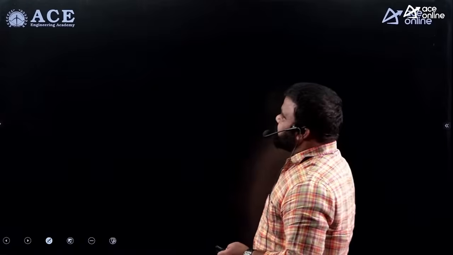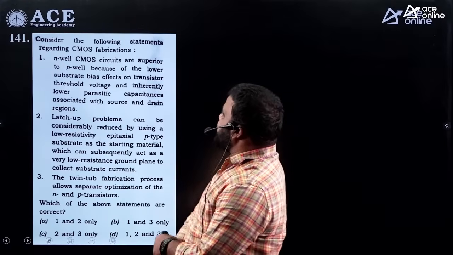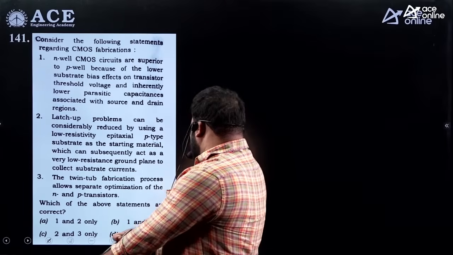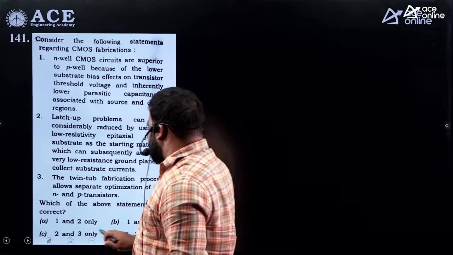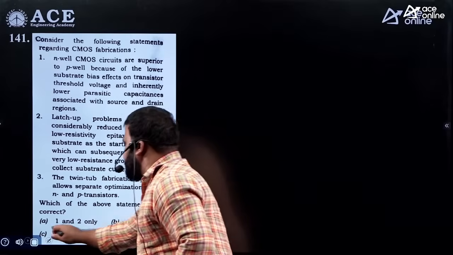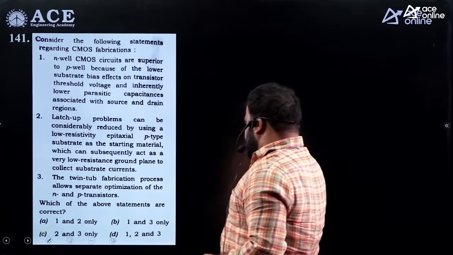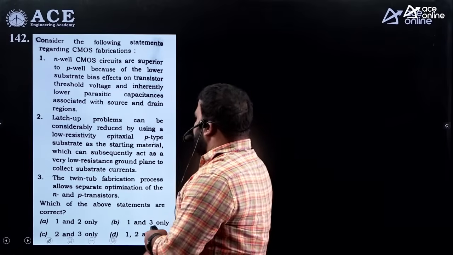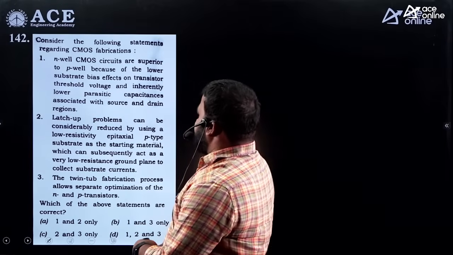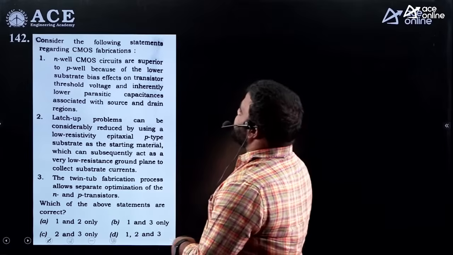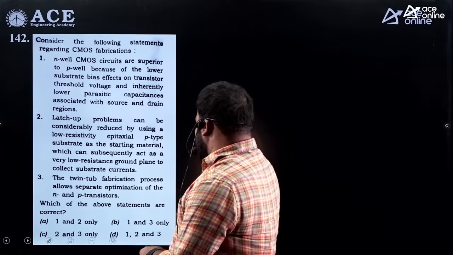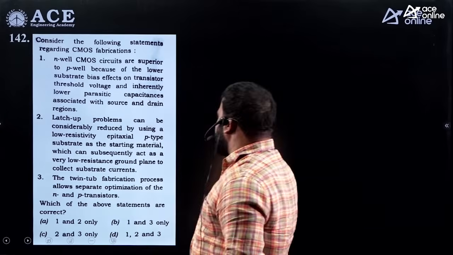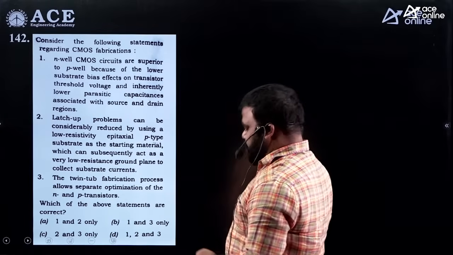Next question. Consider the following statements regarding CMOS fabrication. So if you are observing this, option C is correct. 2 and 3 are correct statements in this. Next question, right? It's a question on fabrication process. Consider the following statements regarding CMOS fabrication, which is option D is correct for this, 1, 2 and 3. All three statements are true.